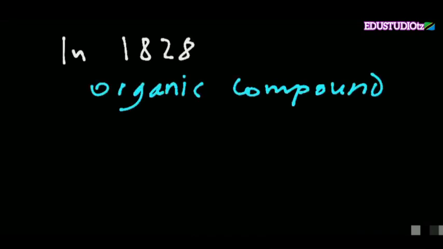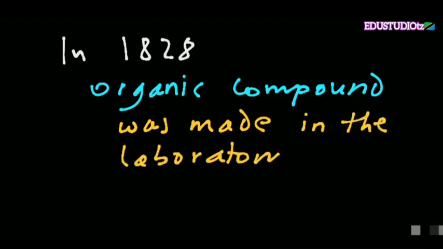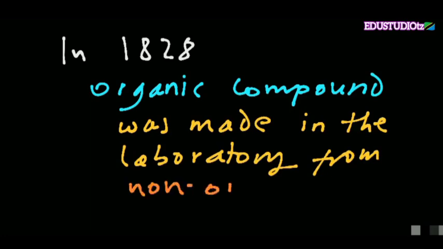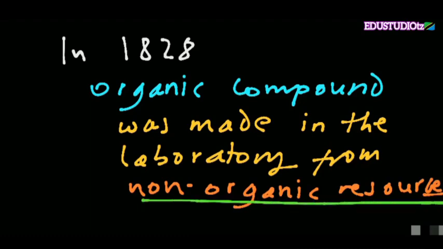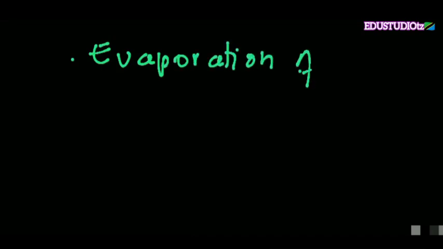So in 1828, an organic compound for the first time was made in the laboratory from non-organic resources, by F. Wöhler, the first man to make organic compounds in the laboratory.